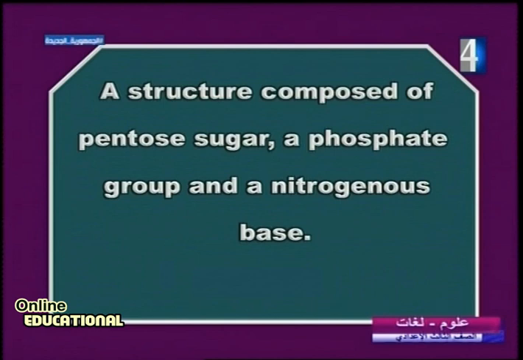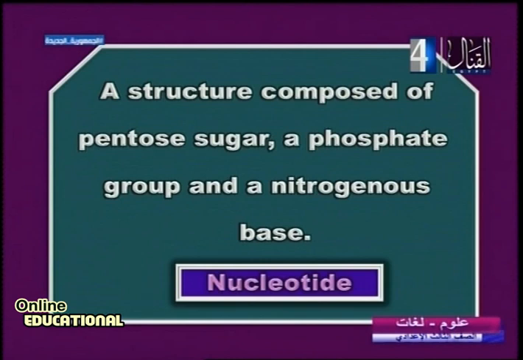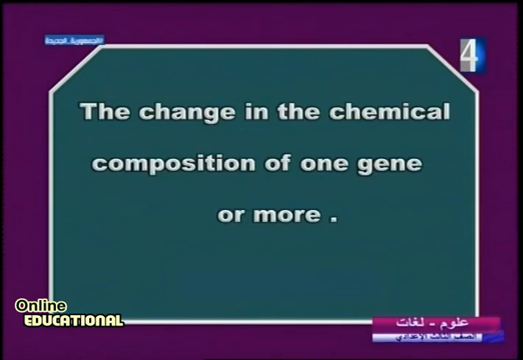You know, pentose sugar, phosphate group, and nitrogenous base. What about catching this together? The change in the chemical composition of one gene or more. Chemical composition from one to another, yes, it's a mutation. It means it's changing the components.